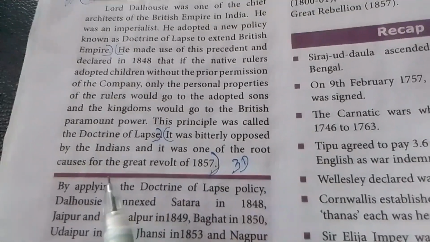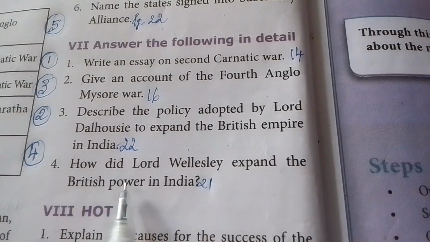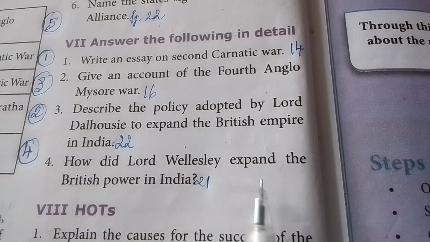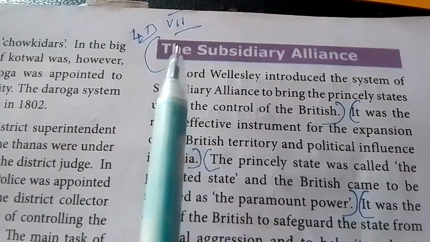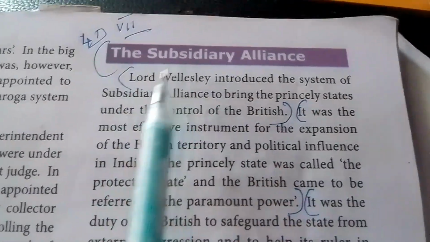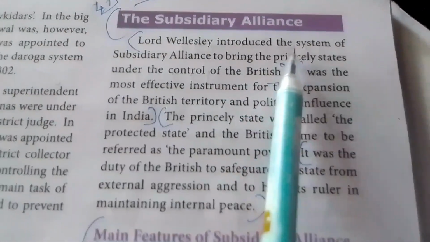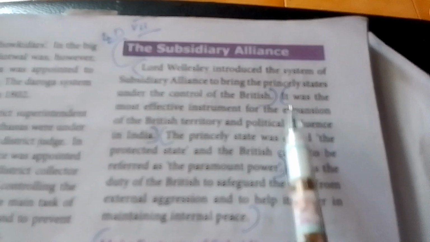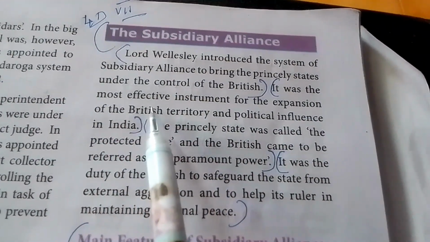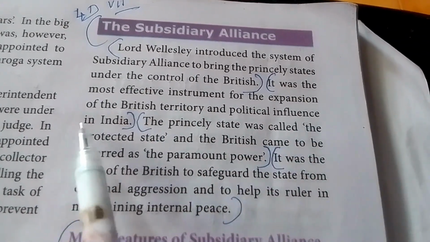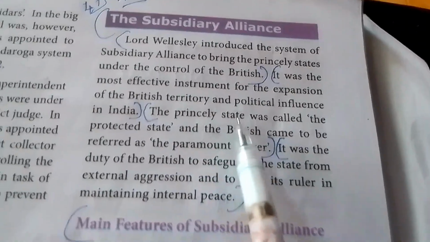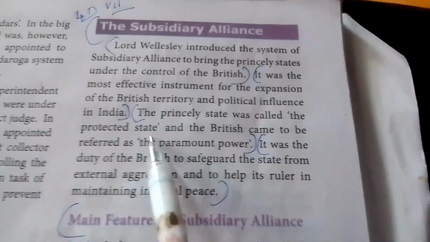Fourth question, how did Lord Wellesley expand the British power in India? Page number 21. Under the heading Subsidiary Alliance, Lord Wellesley introduced the system of subsidiary alliance to bring the princely states under the control of the British. Next point, it was the most effective instrument for the expansion of the British territory and political influence in India. The princely state was called the protected state and the British came to be referred to as paramount power.